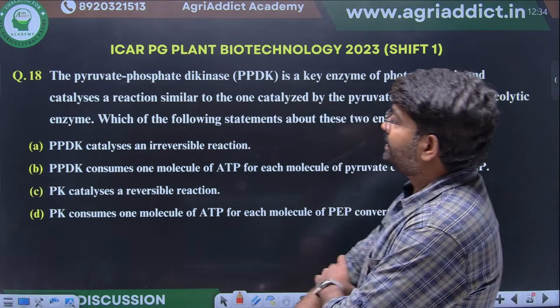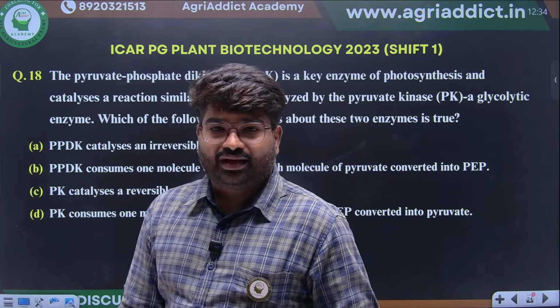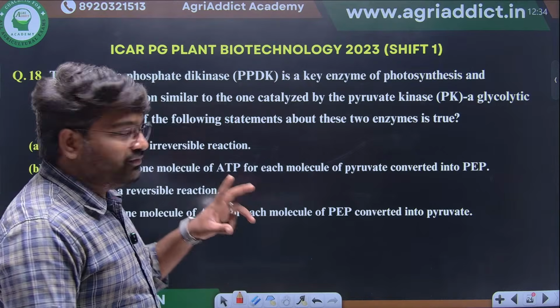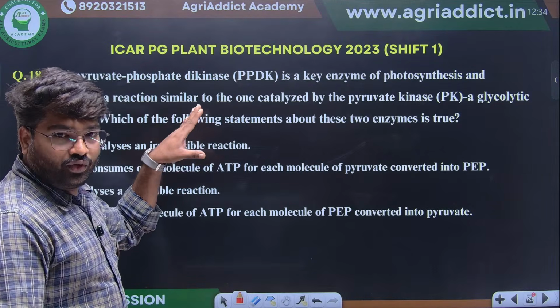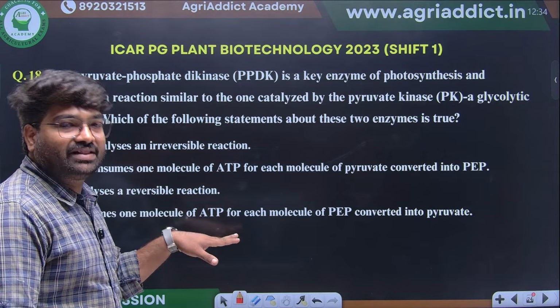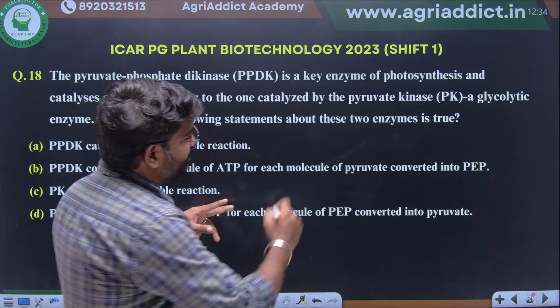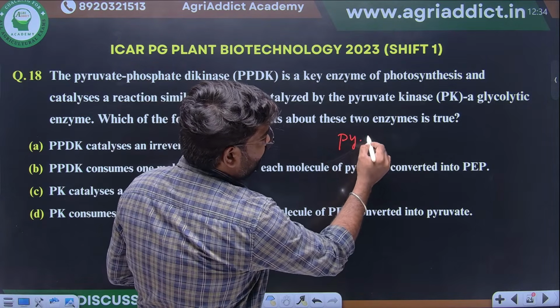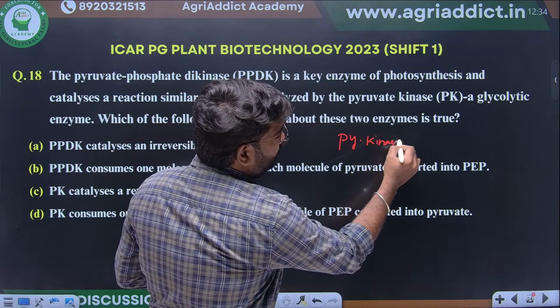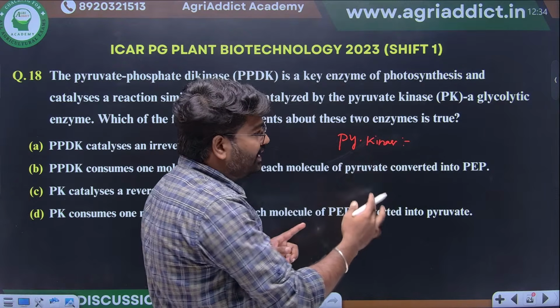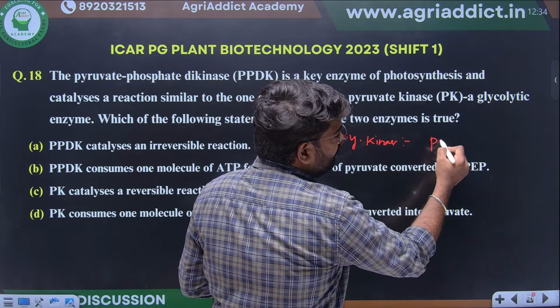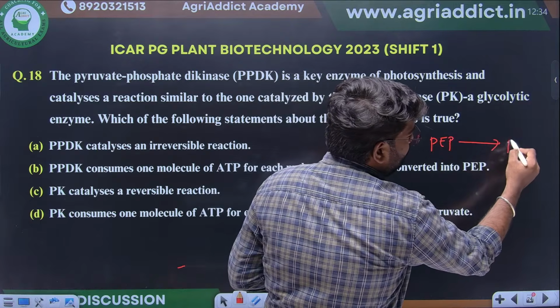Next, another important thing they are asking from photosynthesis: they have given different enzymes involved in photosynthesis, then glycolysis. Two different enzymes. One is pyruvate kinase. It will catalyze the irreversible last step, phosphoenol pyruvate converted into pyruvate.